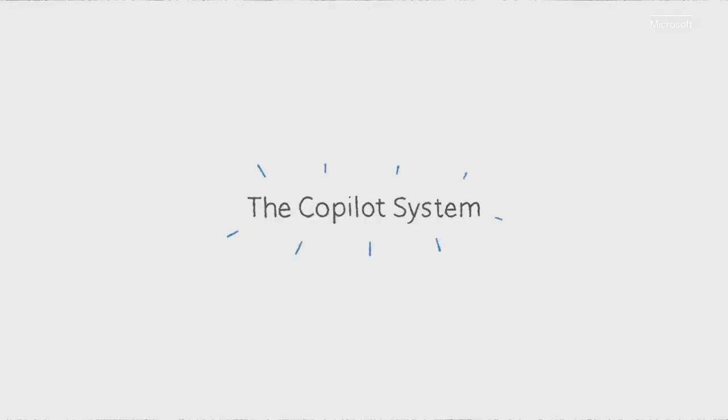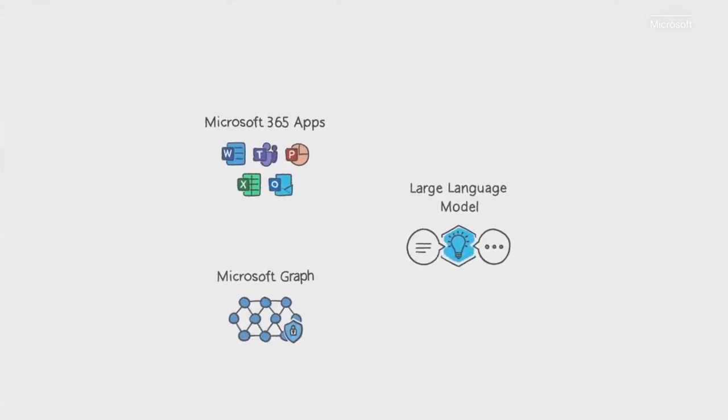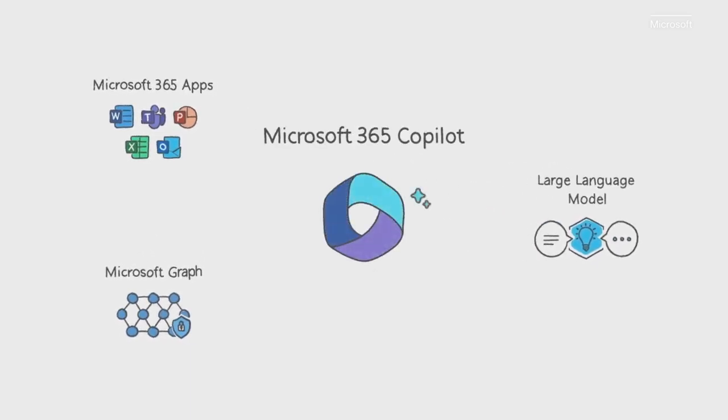Let me take a moment to explain what you just saw. To build Copilot, we didn't just connect ChatGPT to Microsoft 365. Microsoft 365 Copilot is powered by what we call the Copilot system, a sophisticated processing and orchestration engine. It harnesses the power of three foundational technologies: the Microsoft 365 apps, that's Word, Excel, PowerPoint, Outlook, Teams, and more; the Microsoft Graph, that's all your content and context, your emails, files, meetings, chats, and calendar; and a large language model, or LLM, a creative engine capable of parsing and producing human-readable text, all accessible through natural language.